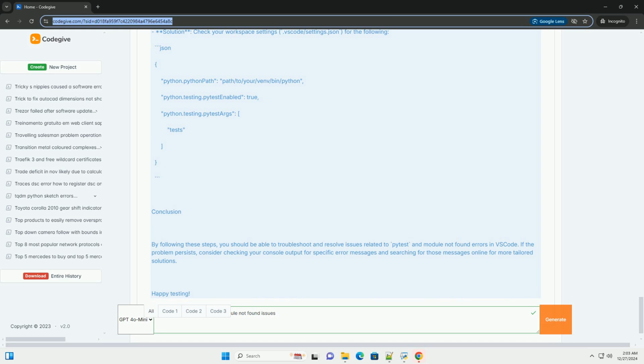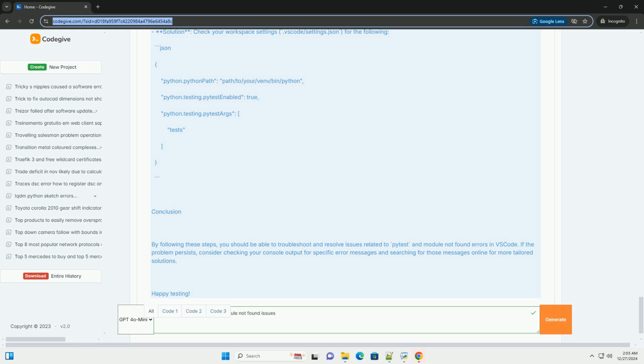Step 1. Verify the environment. 1. Check Python interpreter. Open the command palette, Ctrl+Shift+P. Type and select Python: Select Interpreter. Make sure the correct Python interpreter is selected. This should be the interpreter where pytest and your project dependencies are installed.